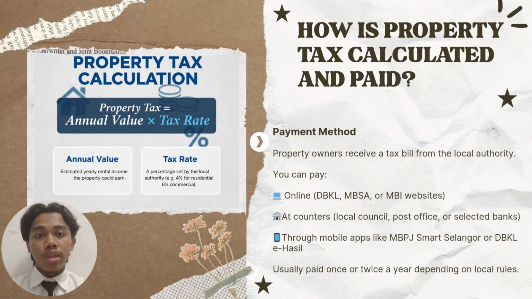For payment, property owners will receive a tax bill from the local authority. You can pay it online through websites like DBKL, MBSA or MBI. You can also pay at a counter such as the council, post office or selected banks. Another convenient option is using mobile apps like MPPJ Smart Selangor and DBKL ESA. Usually the payment is made once or twice a year, depending on the local rule.